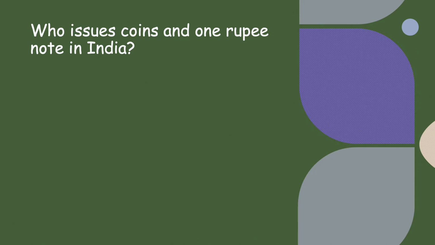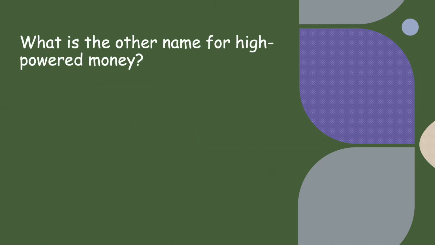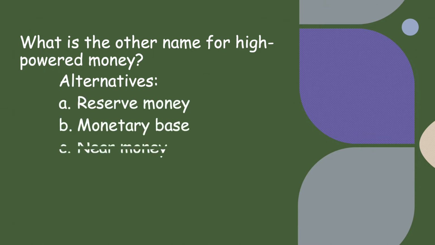Then we have who issues coins and 1 rupee note in India? They are issued by the Government of India, and the currency notes are issued by Reserve Bank of India. What is the other name for high powered money? It is reserve money and monetary base. So the correct option is both A and B.